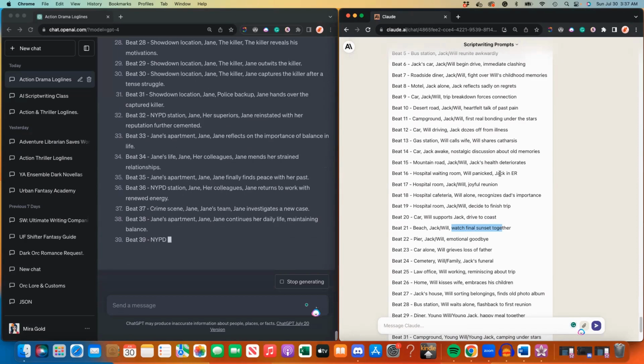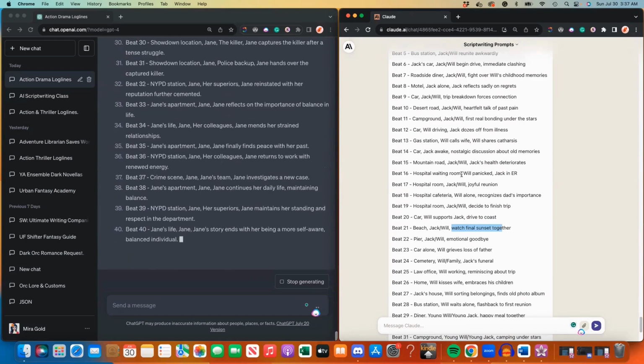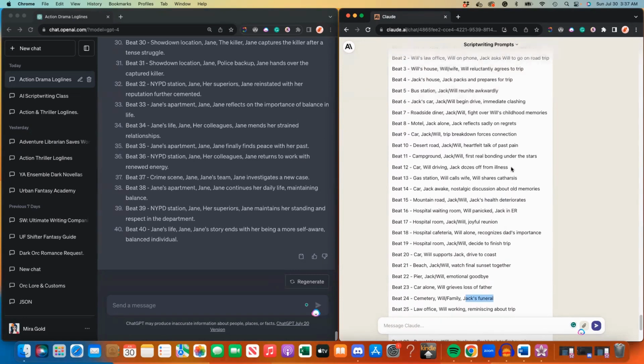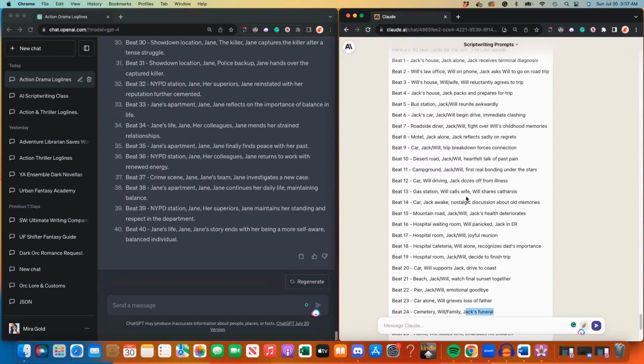Jack in the ER, we don't know why he's in the ER. Will is panicked. We don't know what happened. We do know that Jack's health is deteriorating. We also know that if somebody is, let's see, at Jack's funeral, we all kind of have an idea of what that looks like. The AI will fill in that content. So if you have something as bare boned as this for your beats, just know that you're giving the AI a whole lot of ability to go in and interpret that information the way it sees fit.